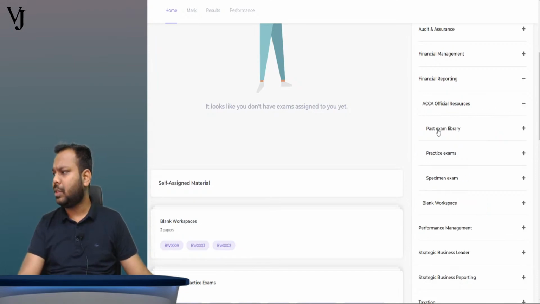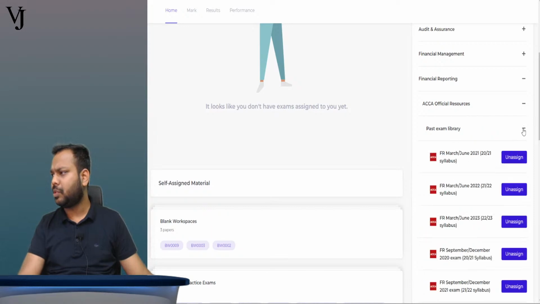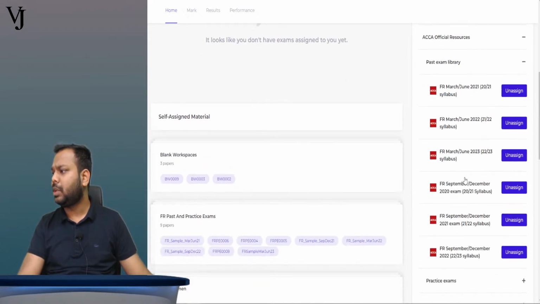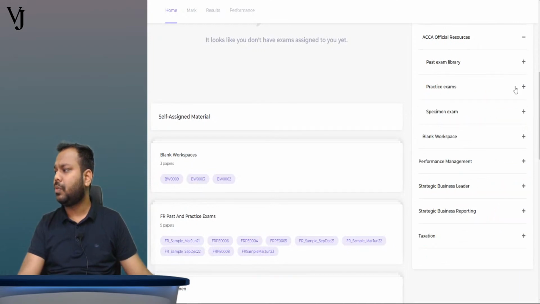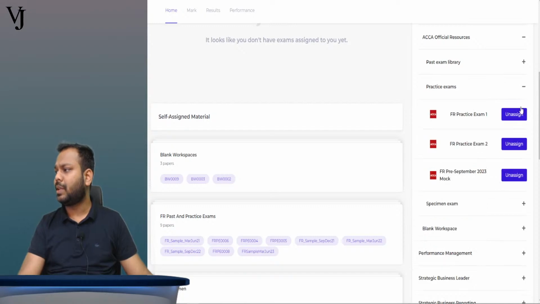Are we solving the past exam library? No. How many questions are there in the past exam? See, 1 2 3 4 5 6. I believe all of you would have already solved these questions. Now coming to practice exams, I believe practice exam 1 and practice exam 2 you would have already solved, right? And this is what we are going to solve now.